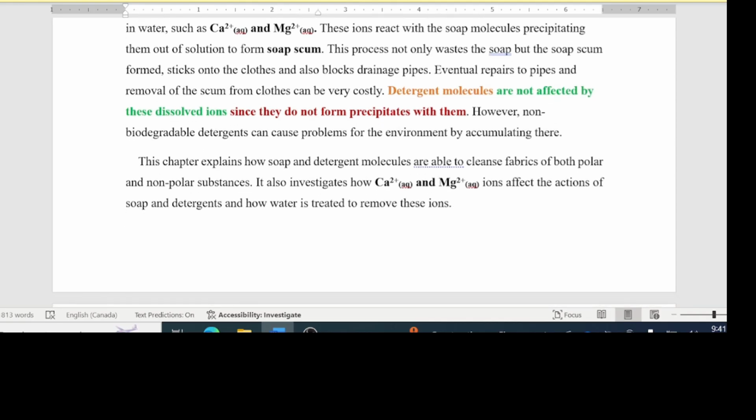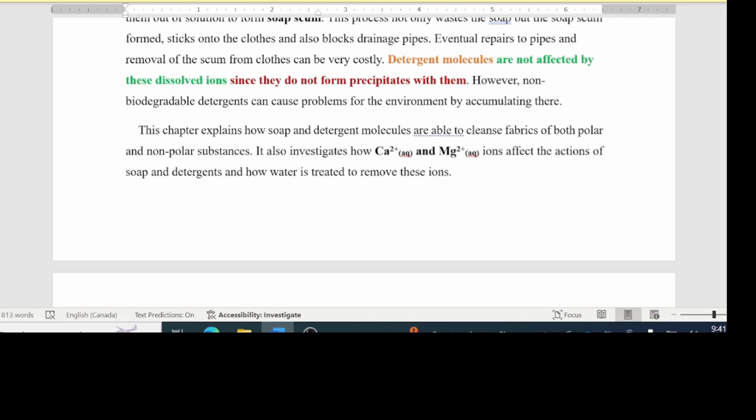This chapter explains how soap and detergent molecules are able to cleanse fabric of both polar and non-polar substances. It also investigates how calcium and magnesium ions affect the action of soaps and detergents and how water is treated to remove these ions.